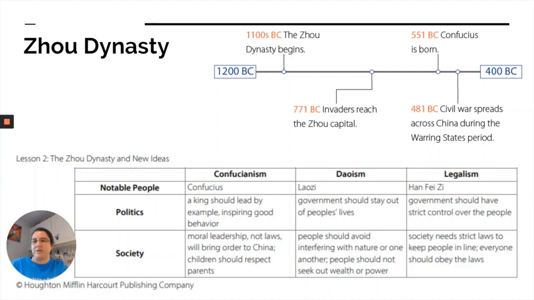Another important part of the Zhou dynasty is the mandate of heaven. The Zhou leaders believed that they had a mandate of heaven which gave them the right to rule. If they lost that mandate, then they believed that they did not have the right to rule anymore, and the people believed that as well.